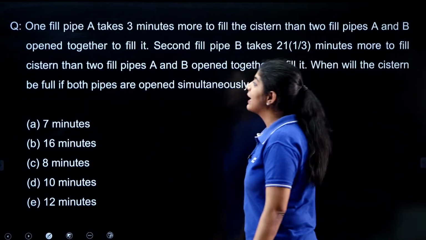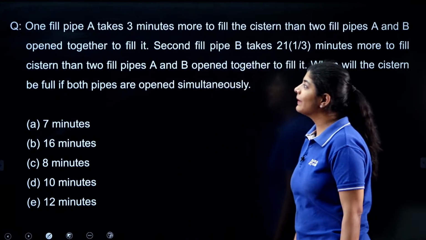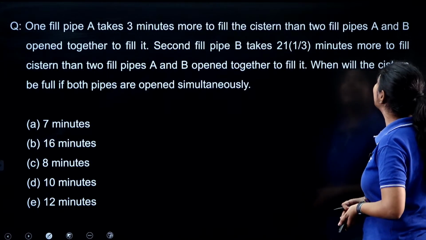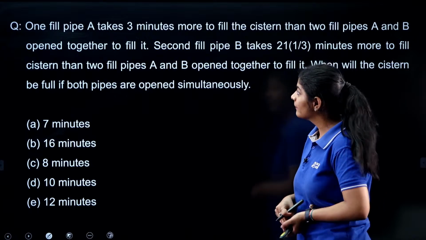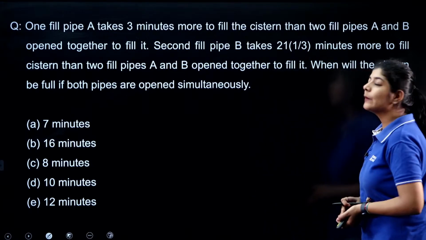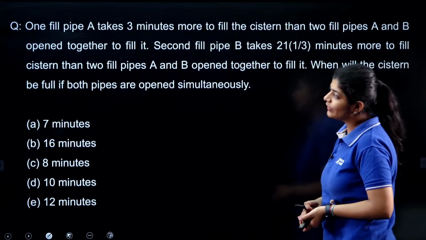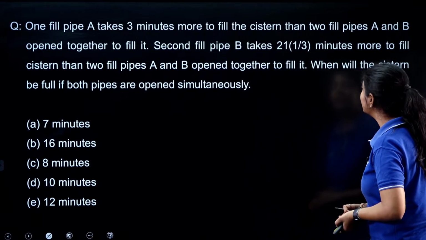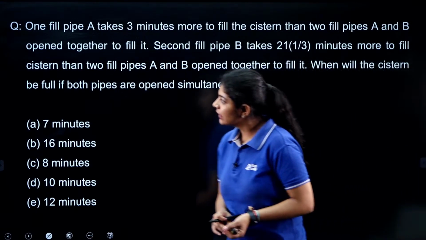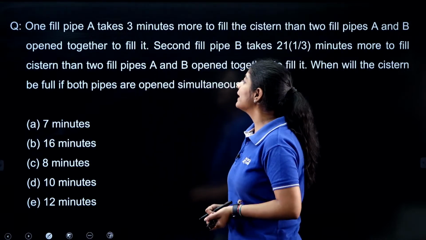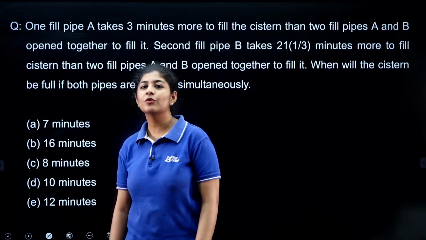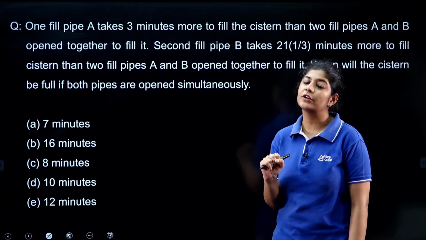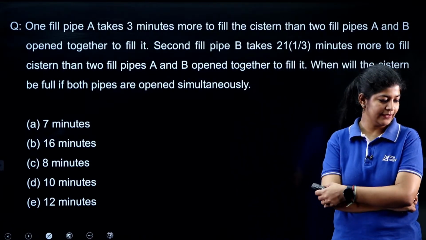The next question says that one fill pipe A takes 3 minutes more to fill the cistern than 2 pipes A and B open together to fill it. Second pipe B takes 21 1/3 minutes more to fill the cistern than 2 fill pipes A and B open together to fill it. When will the cistern be full if both pipes are open simultaneously? What we have to do, we just simply have to find out the time period taken by both the fill pipes if they are open together to fill the cistern. It's a very easy one.